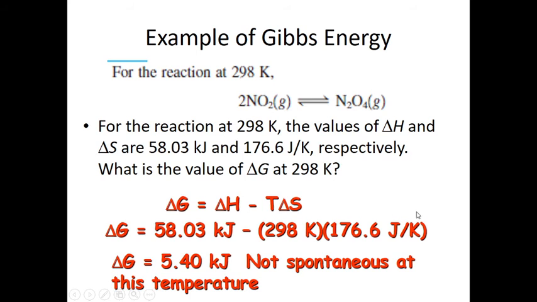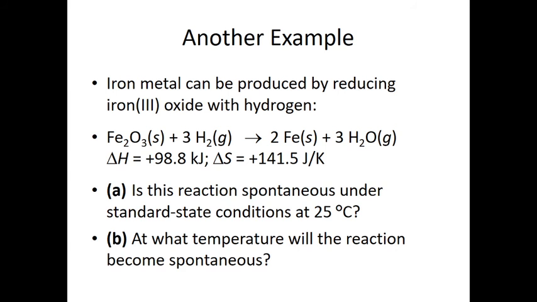Just putting all the values in this relationship, the answer comes out to be 5.40 kilojoule. As the sign of delta G is positive, the reaction is non-spontaneous. It is not spontaneous at this temperature.